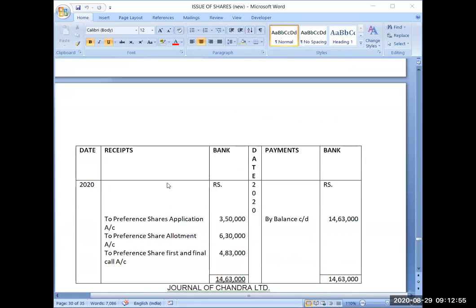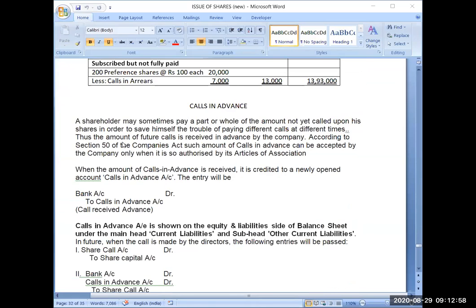So, see the meaning: a shareholder may sometimes pay a part or whole of the amount not yet called upon his shares in order to save himself the trouble of paying different calls at different times. Thus, the amount of future calls is received in advance by the company. So the money which we are going to call in future may be paid at times by the shareholder in advance to save the trouble, to save his time, and many reasons can be there.